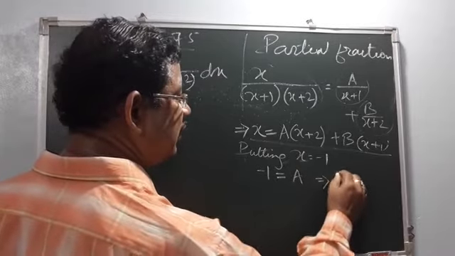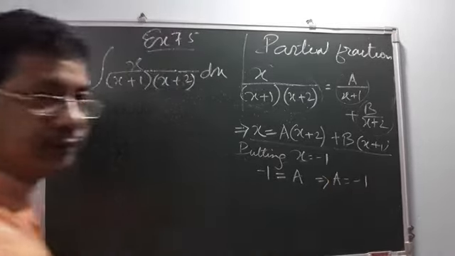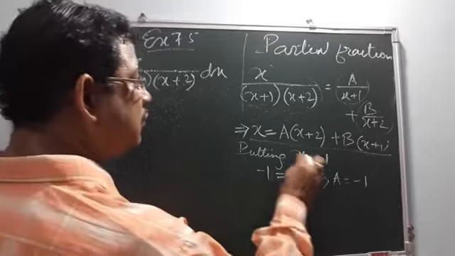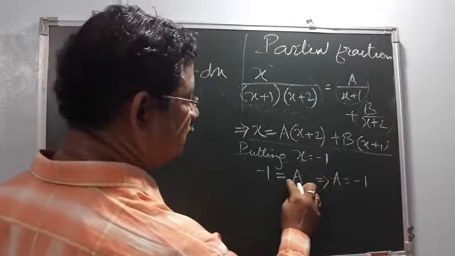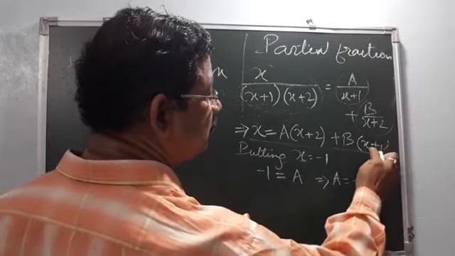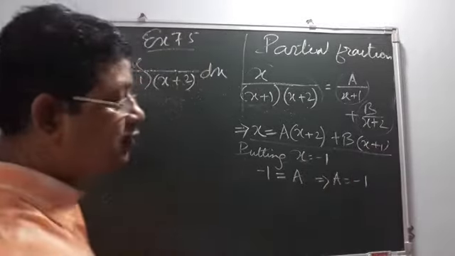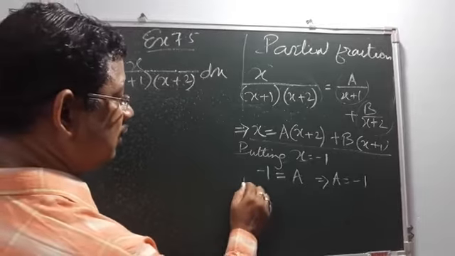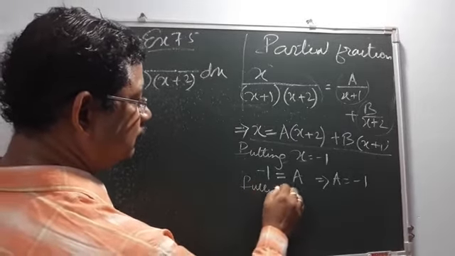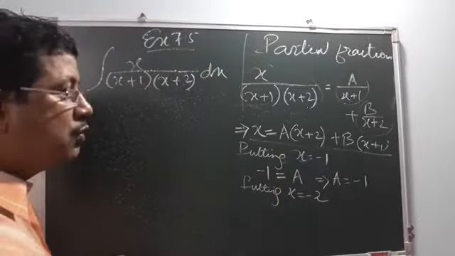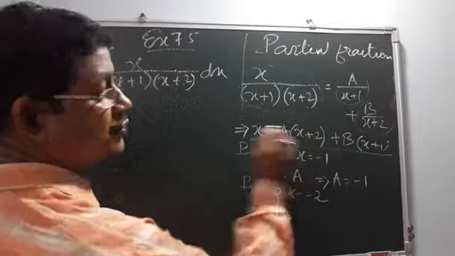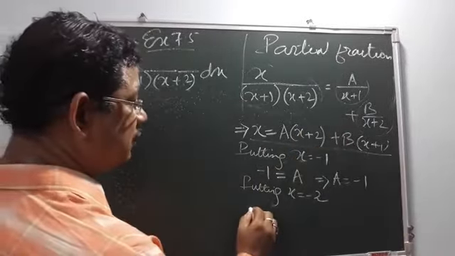So what is a? A is here minus 1. If we put x equal to minus 1, it is 2 into minus 1 is 1. If we put minus 1 plus 1, it is 0. So b will vanish, a will remain. Now if we put x is equal to minus 2, why we have taken minus 2? To vanish this term so that we can get the values of b.